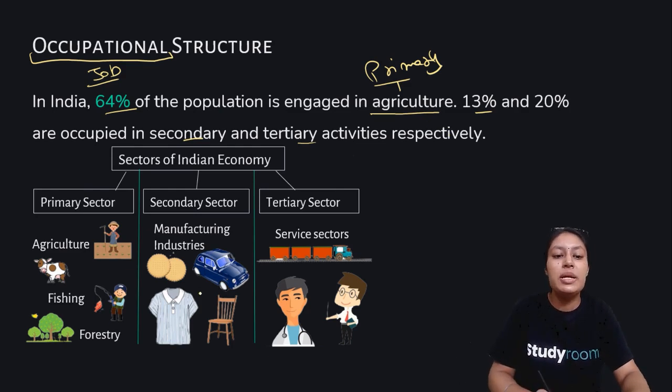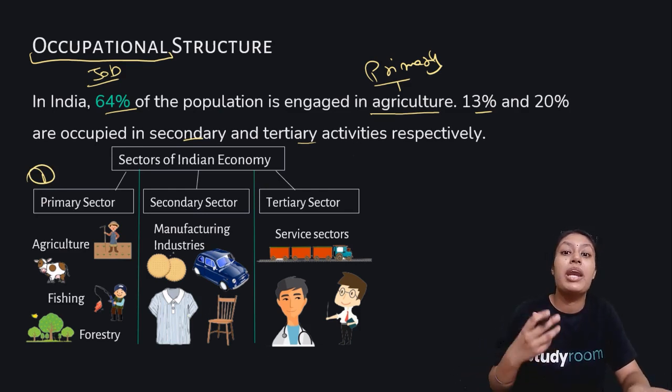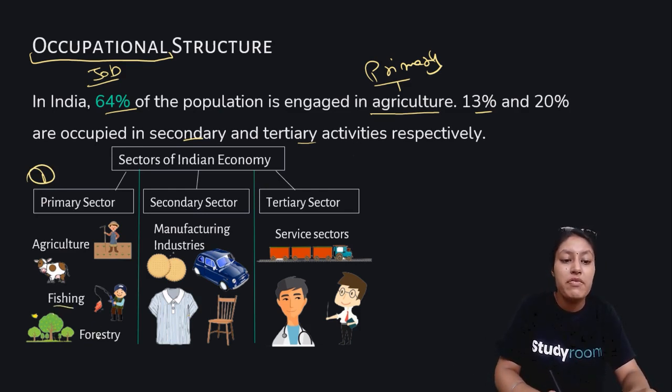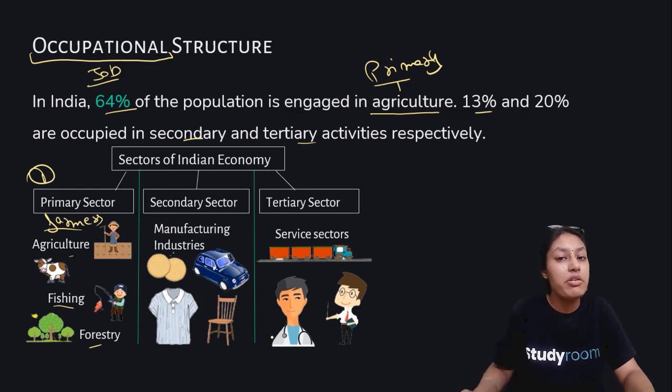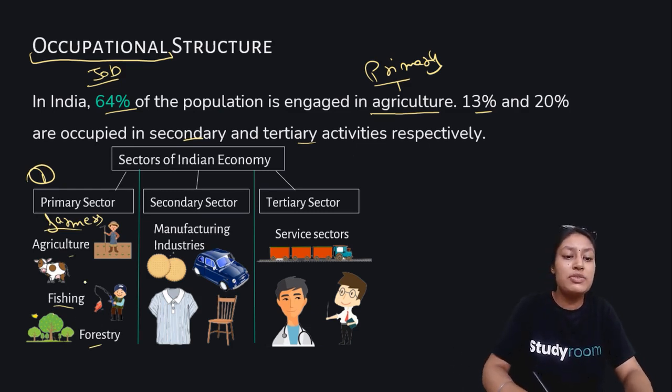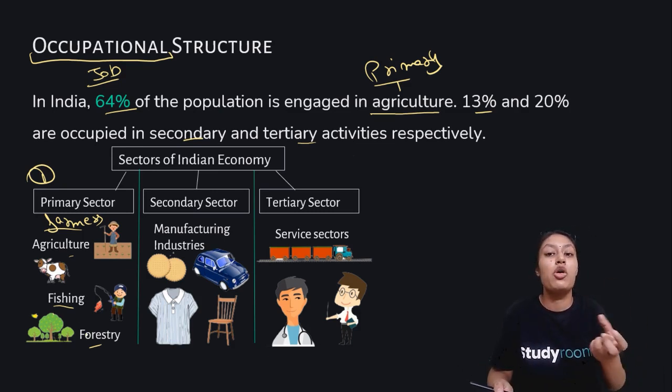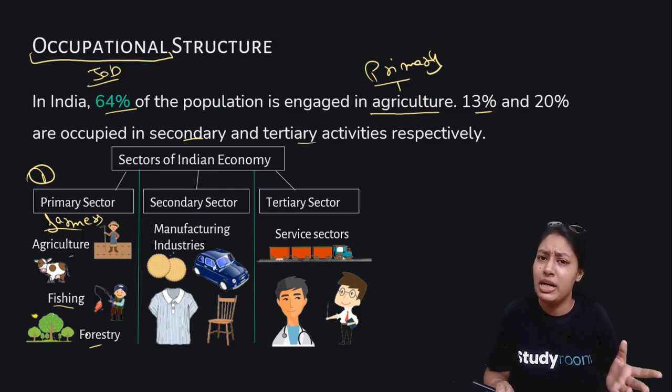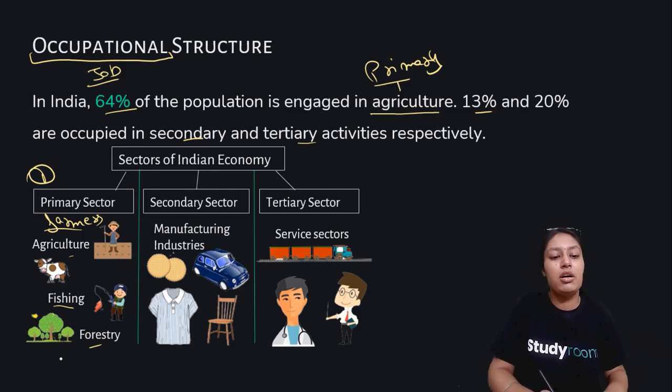So these are the three major sectors of the Indian economy. First is the primary sector. What is the primary sector? The primary sector involves primary things, primary making of goods. Okay, for example, it involves forestry, fishing, agriculture, which is done by farmers. Okay, so the major niche we have in occupational structure is farmers. So primary sectors involve all these things: fishing, agriculture. Now that we have a raw product, for example, let's take milk. Okay, now this is a very fragile product that we have, milk.